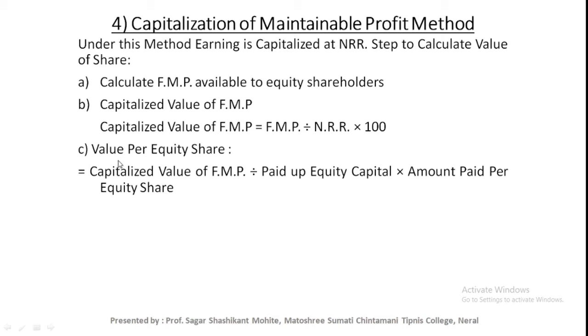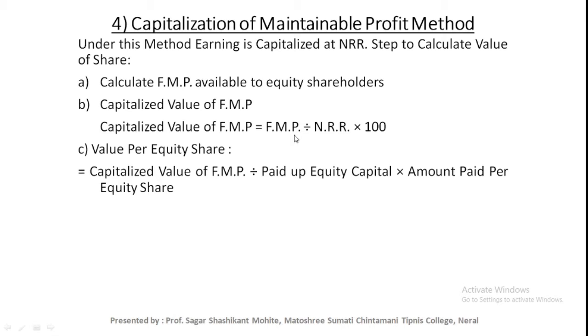And last step, value per equity share. The formula for that is capitalized value of FMP, that is second step answer, divided by paid up equity share capital into amount paid per equity share. By using this formula you can find out the capitalized value of maintainable profit, the value per equity share.